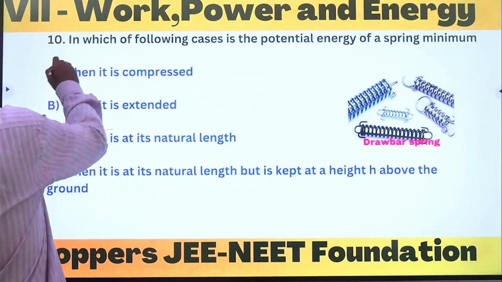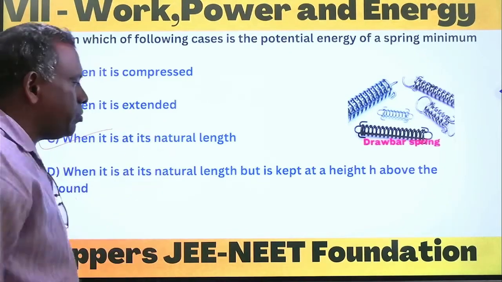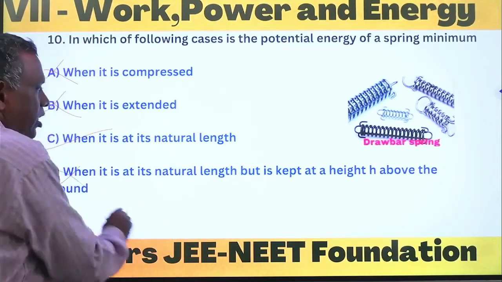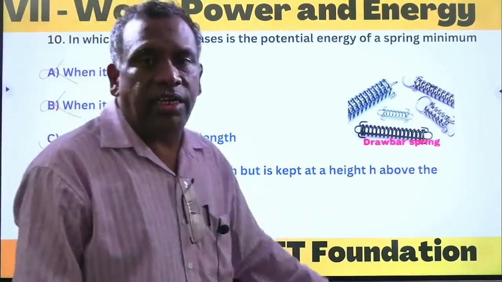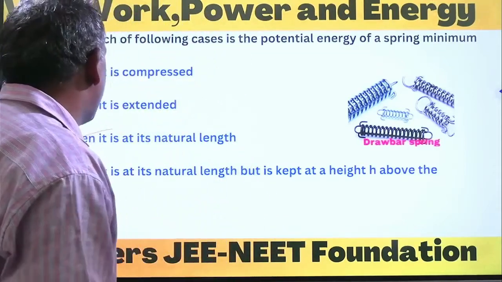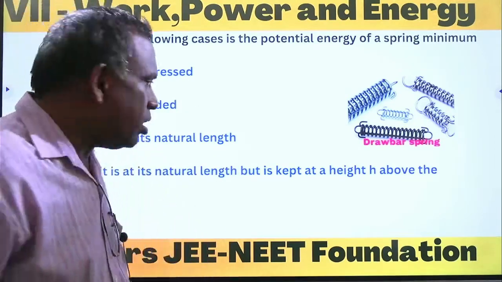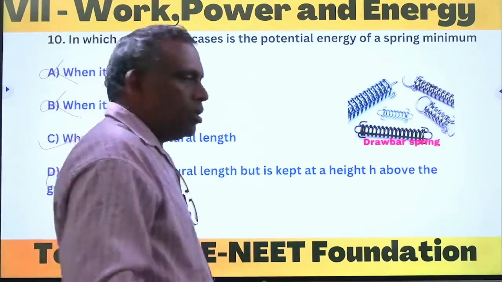When it is in the compressed state, it will not be minimum. When it is in the extended state, it will not be minimum. And if it is kept at a height, that is also not the minimum potential. So minimum potential will be available only when the spring is at its natural length. So the next question.